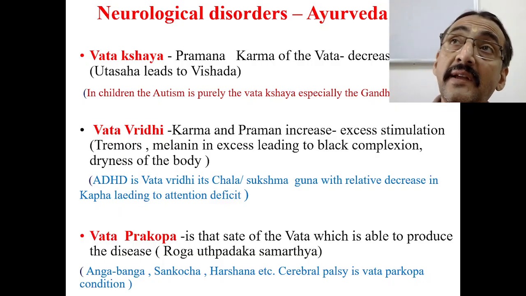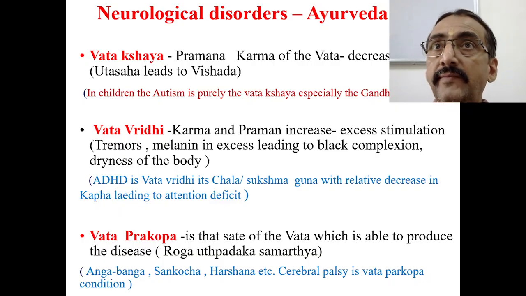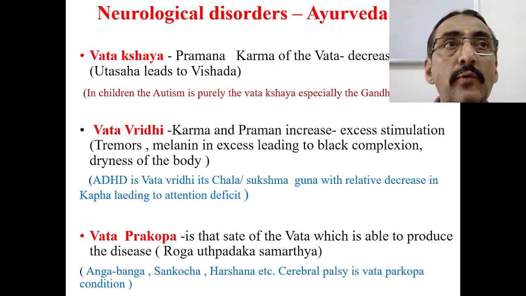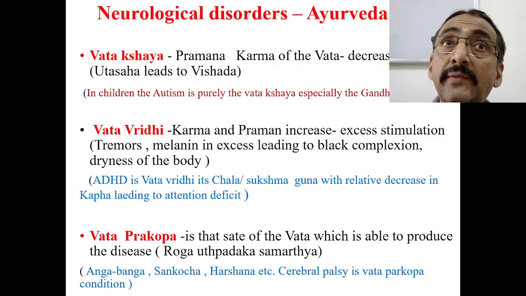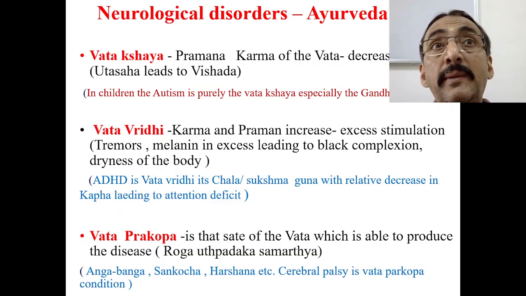Similarly, you have to see whether the given condition is Vata Vriddhi or not. The second condition: Vata Kshaya is over, now Vata Vriddhi. In Vata Vriddhi, karma and pramana of the dosha both increase.